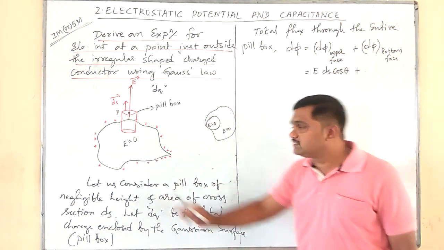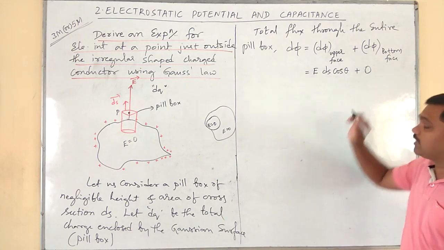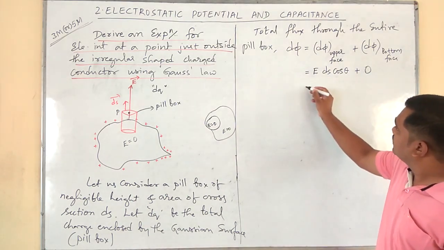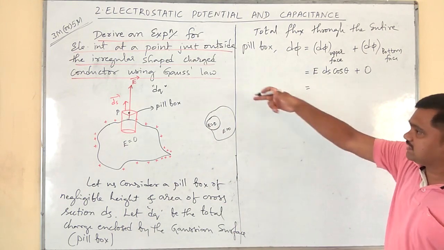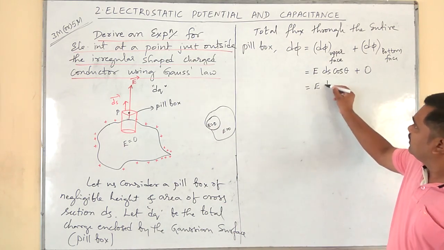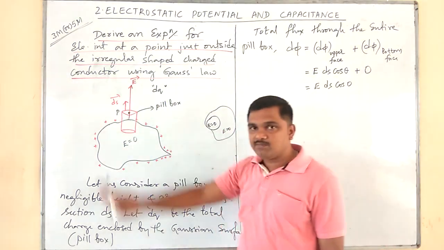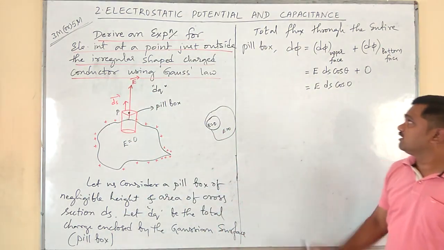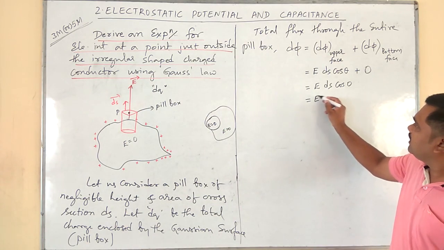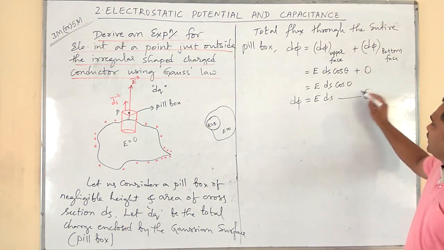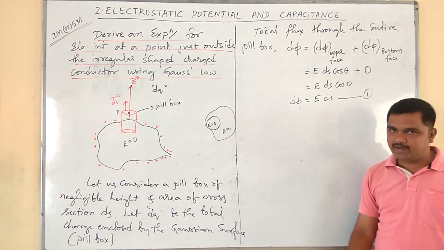Since electric field is 0 here, there will be no flux through that bottom face. Next, what is the angle between E and ds? That is 0. E ds cos 0, because both ds and E are along the same direction. Next, it becomes E into ds. This is d phi. Call it equation number 1.